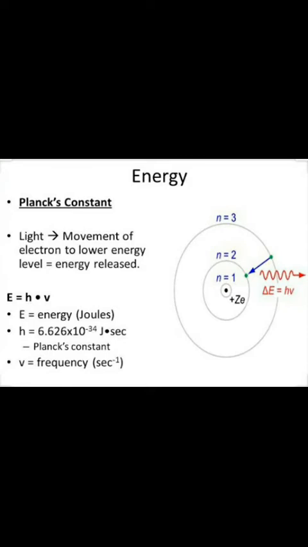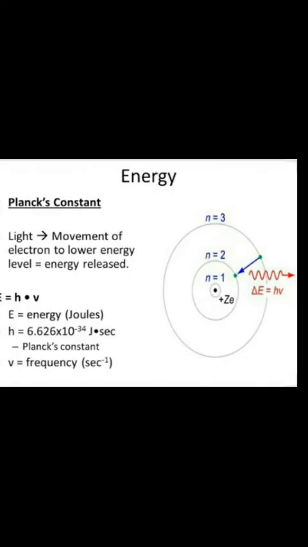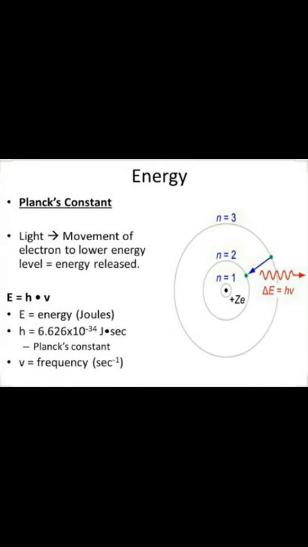The idea behind its discovery, that energy can be expressed in distinct units or quantized, provided the foundation for the development of quantum mechanics. Planck's constant links a particle's frequency with its total energy, that is, when the electron moves to a lower energy level, energy is released, that is, energy equals h into ν.